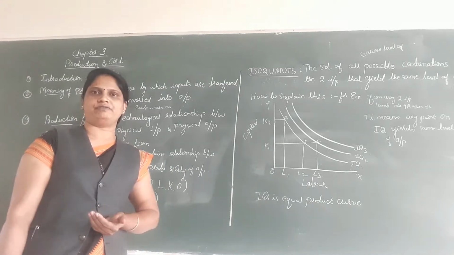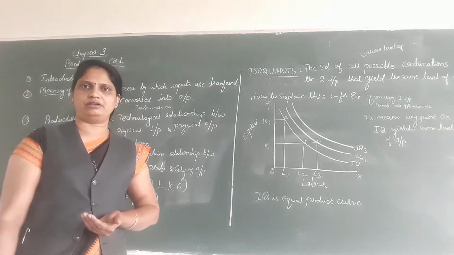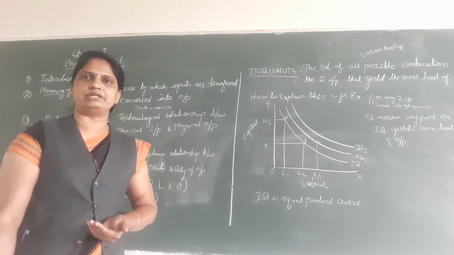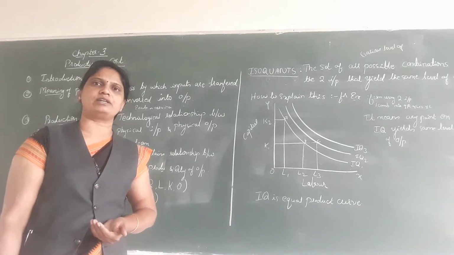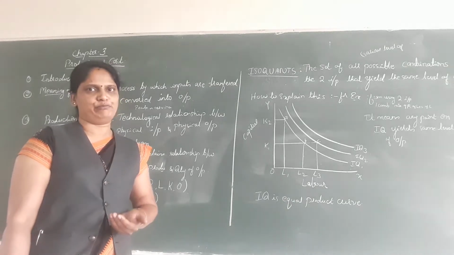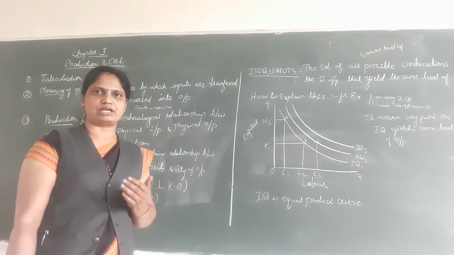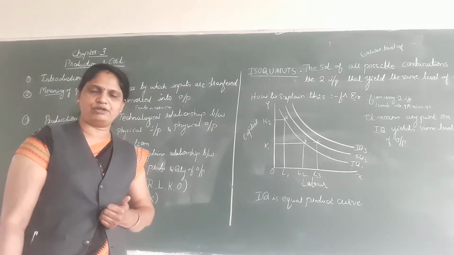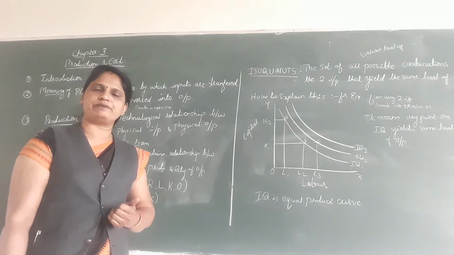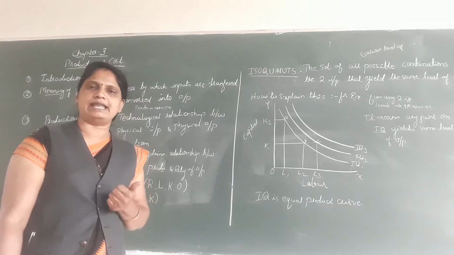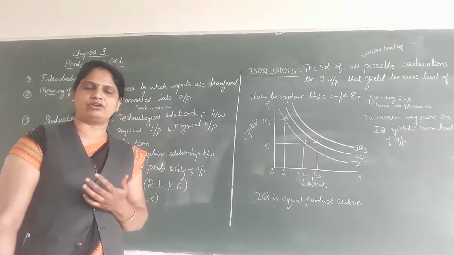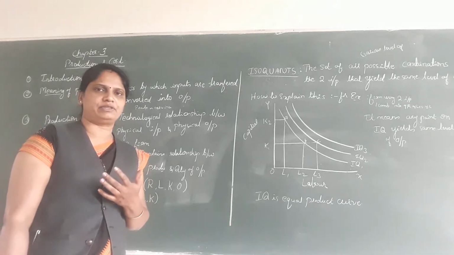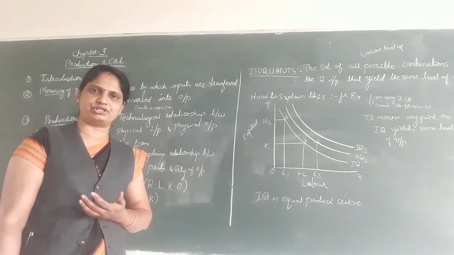In the production function, producers are using different inputs. These inputs are also called the factors of production. What are those factors of production? That is land, labor, capital, organization, technology. All these are the different types of factors of production.